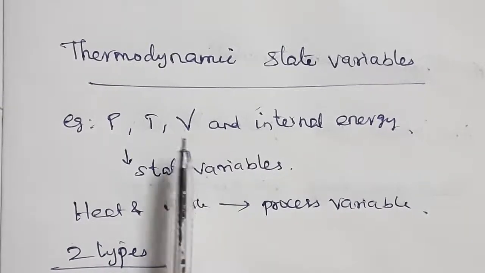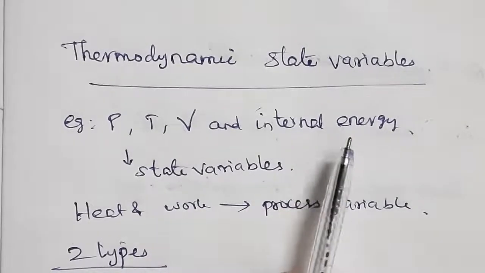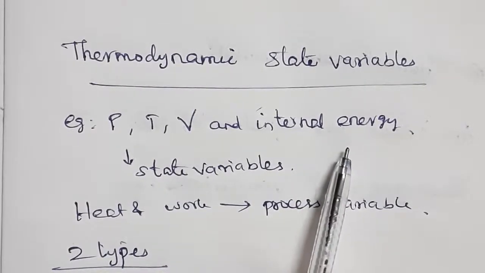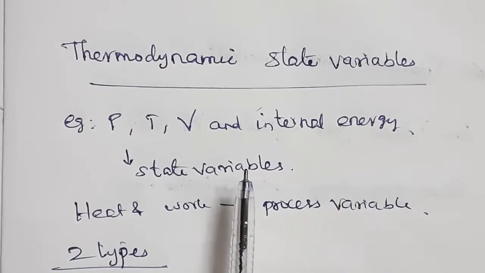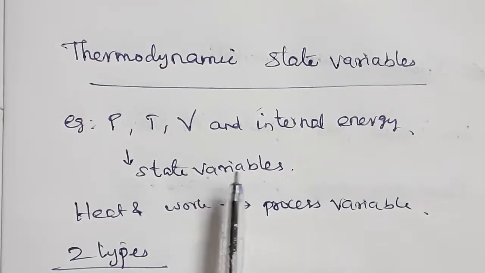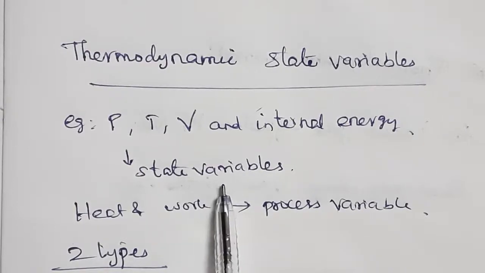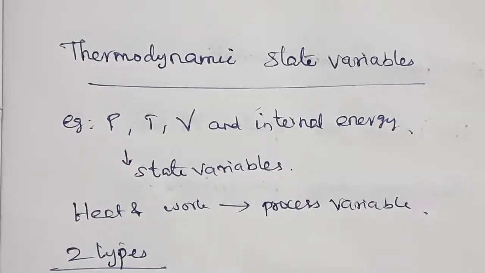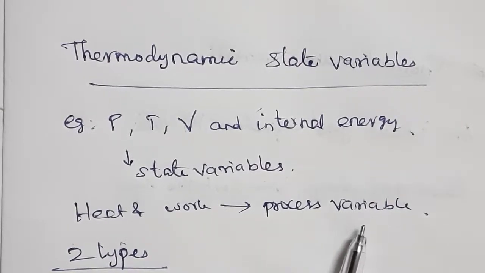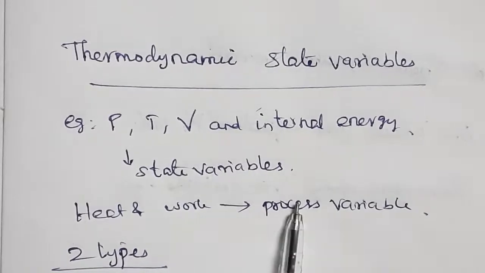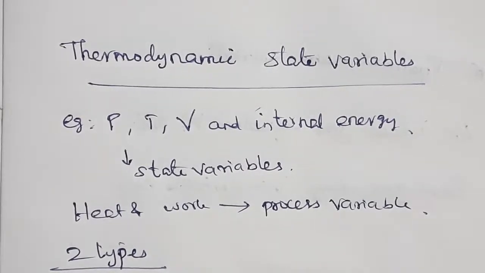Here the pressure, volume, temperature and internal energy are called state variables. That means the values of these variables completely describe the equilibrium state of the system. But heat and work are not state variables, they are process variables. These are state variables, these two are process variables.